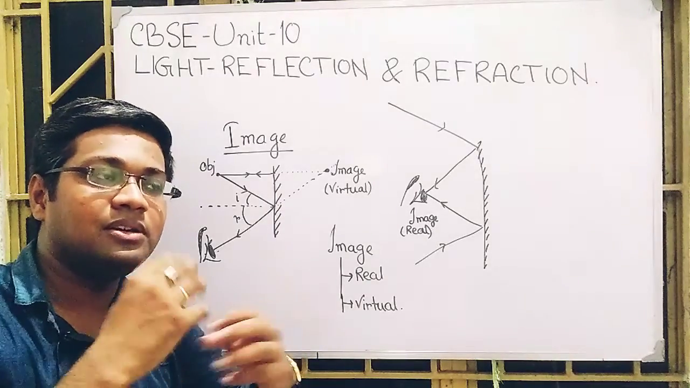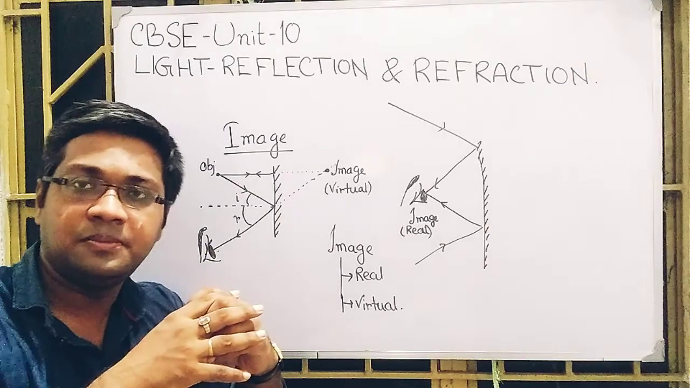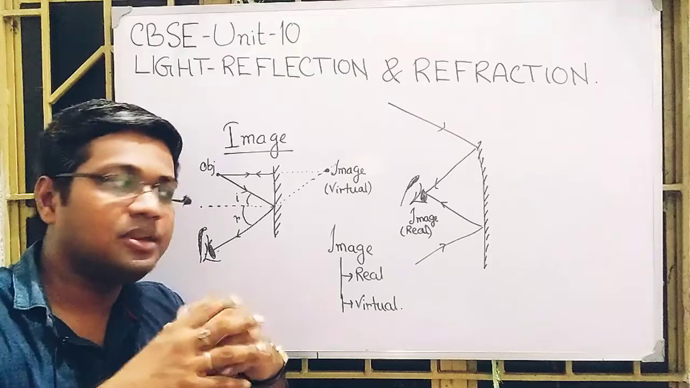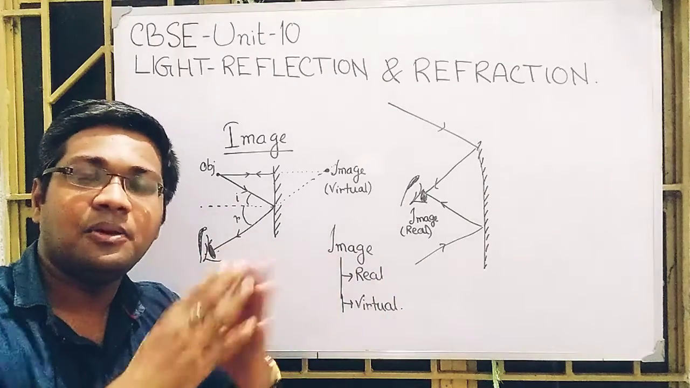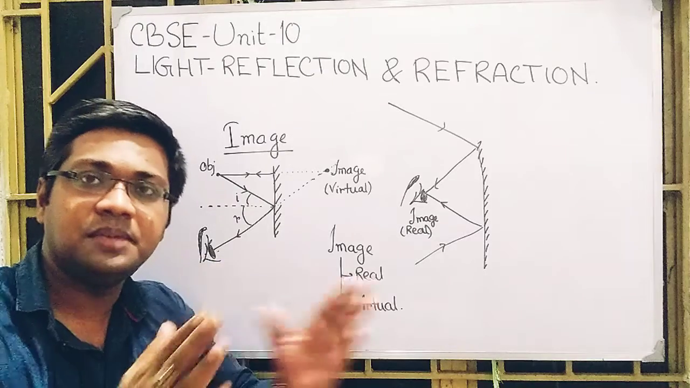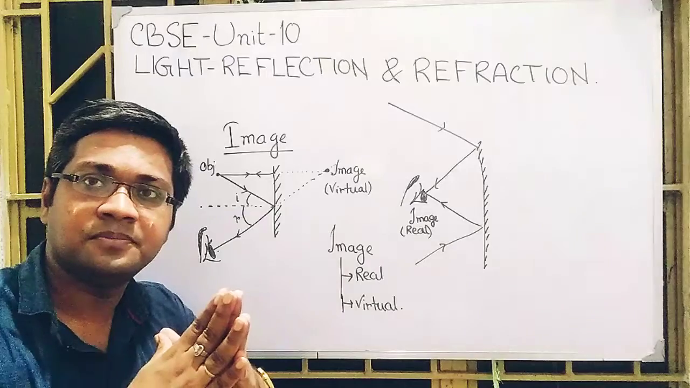So when we do the image constructions with different types of ray diagrams, at that time we get real images and virtual images, and there we differentiate the images on the basis of these two characteristics. Thank you.